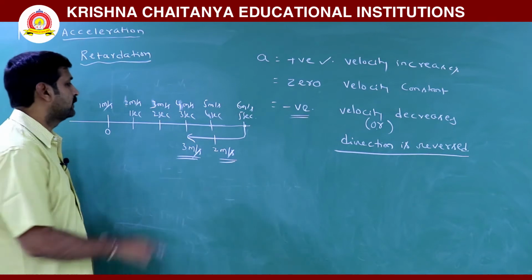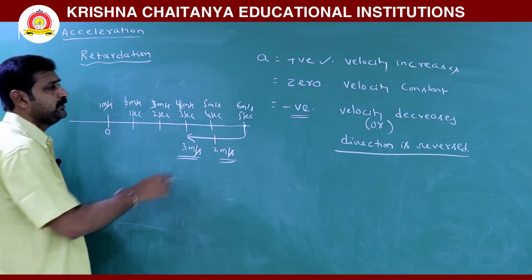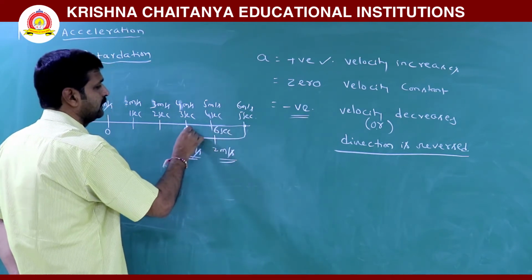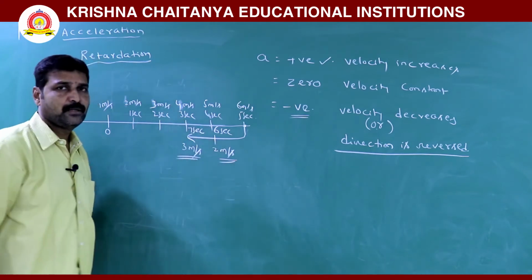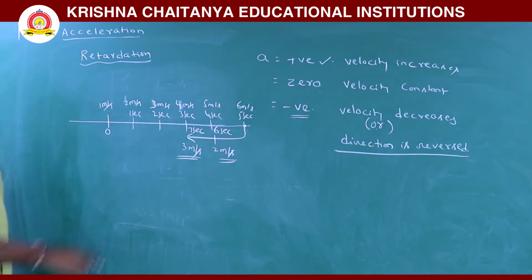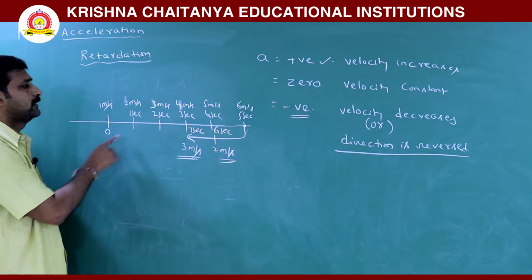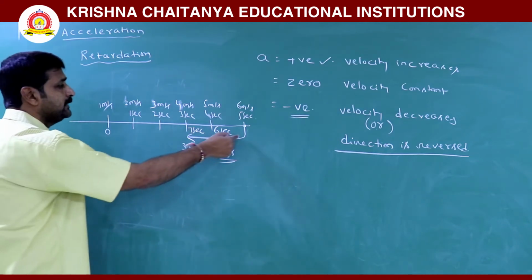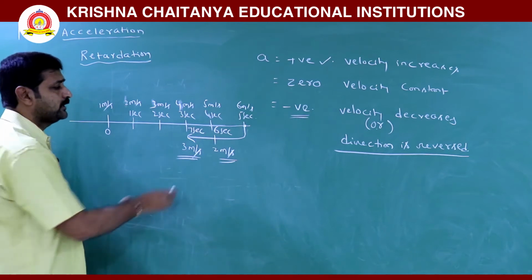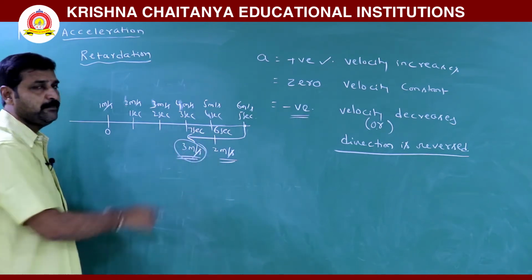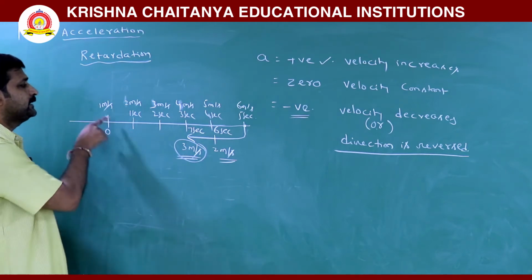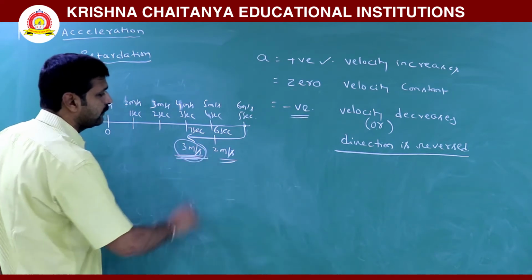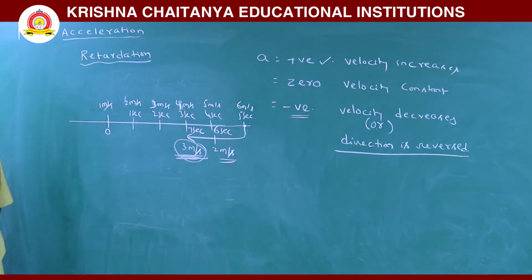Here, when you are writing for acceleration, this is the 5th second. When it turns back, this is the 6th second. This is the 7th second. Now if you are asked to write acceleration for 7 seconds, since it has turned back, it is final velocity 3 meters per second minus initial velocity 1 meter per second. But here this 3 meters per second velocity is in the opposite direction.